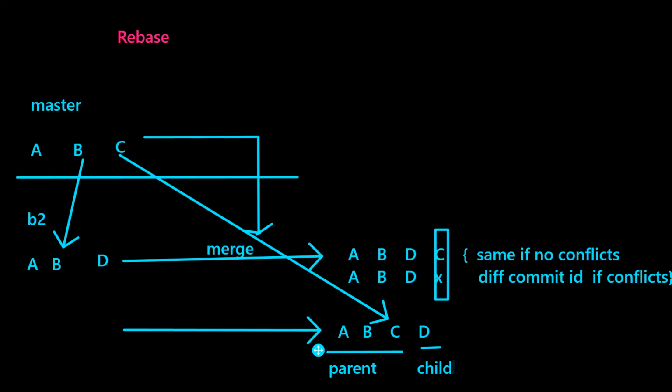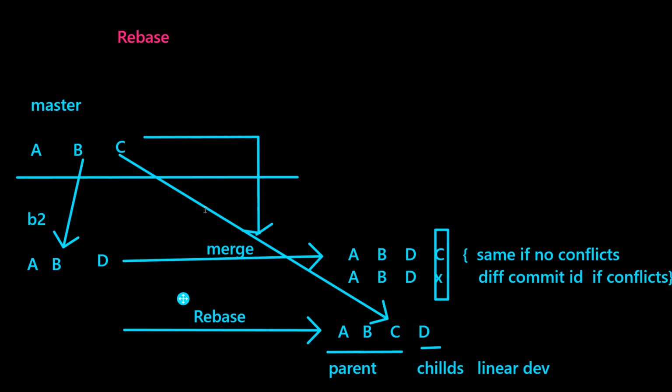Why do you want to see it this way? Because this shows linear development. Actually, development is happening parallelly. We are making changes on master, someone else is making changes on B2. But for parallel development, the log history would be complex, would be messy, like above. New commit IDs will be added whenever you merge. I want to avoid that. Just because we are merging, why should there be a new commit ID? So if you want to see this kind of log history, always linear development, first all the parent commits, then all the child commits, that's where rebase comes into the picture.